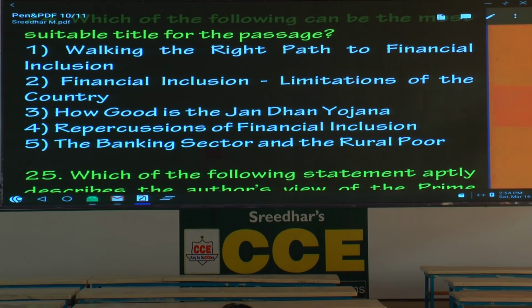I think it should be the second option. Financial inclusion. The whole passage is about financial inclusion. Then the writer talks in the first paragraph. Always remember the title of the passage you can get from the first introductory passage or the last concluding passage. The introductory passage talks about what? The writer appreciating the Prime Minister's stand regarding this financial inclusion and the scheme.